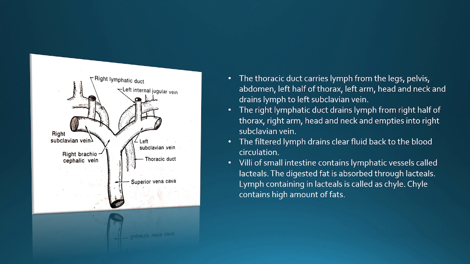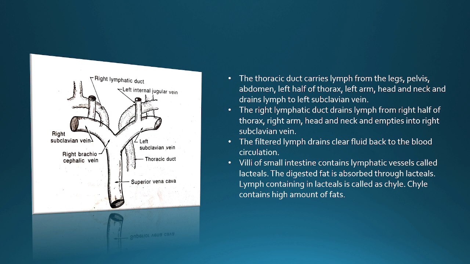Because it is present below the clavicle, it is called subclavian. Now we see all the lymph drains into the left and right subclavian veins. The filtered lymph drains clear fluid back into the blood circulation. The lymph in the subclavian veins drains into the blood circulation so that the fluidity can be maintained in the blood.